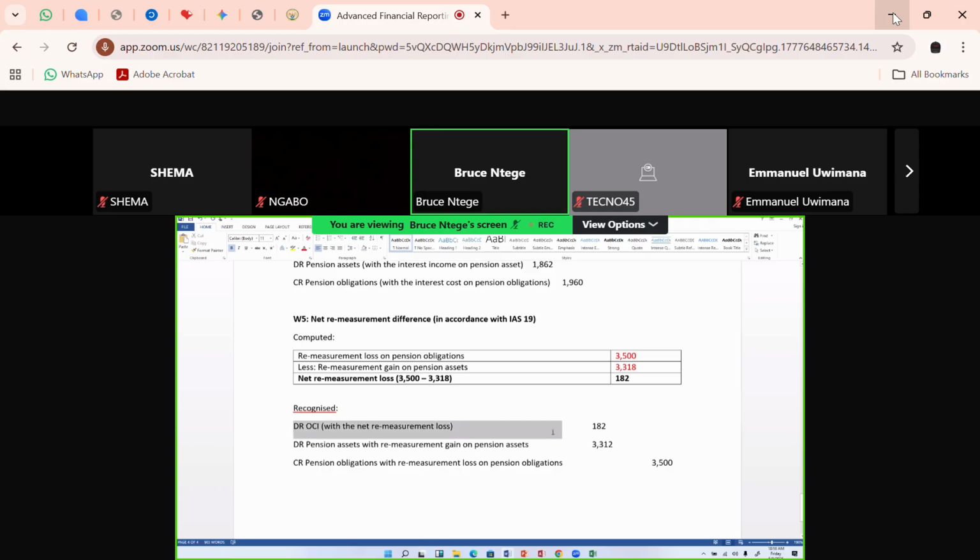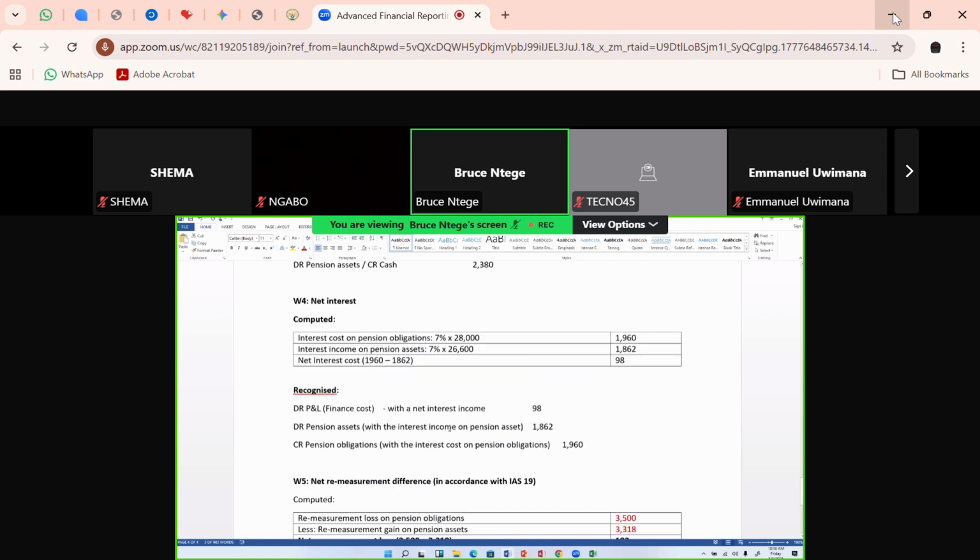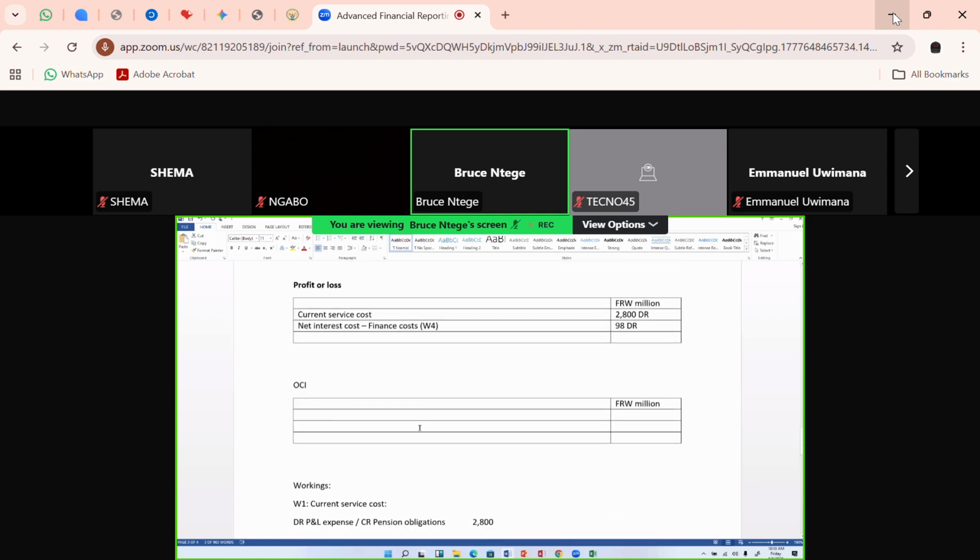Debit the OCI with that net remeasurement loss. I'll go and have the OCI section. Remember, we've structured a summary table here. Okay, so here it is. So we shall say that we have a net remeasurement loss, which is coming from my working 5. I want to direct the person marking my script: go to working 5, you'll find the figure there. And the figure you'll find there is 184. It is a debit entry, 184.